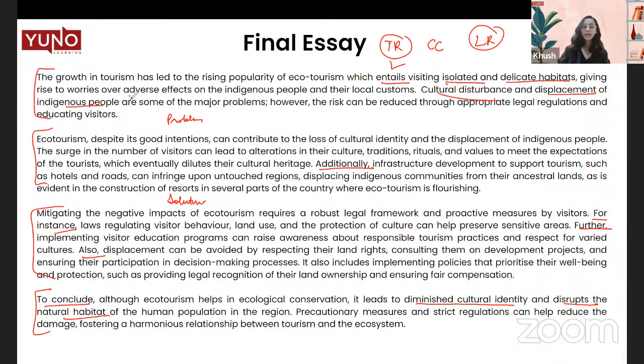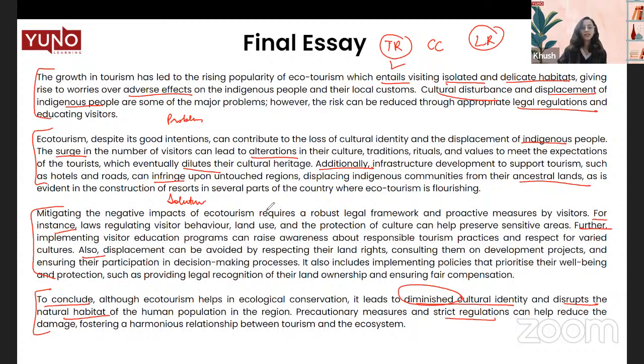Then other words could be like adverse effects. Then legal regulations; here we talked about strict regulations. Every time we use a word, we try to change it as much as possible. Then other words like indigenous people. Then the surge. Surge means increase, so instead of writing increase, a better word for that. Alterations in their culture. Then dilutes, that means diminishes, where here we mentioned diminished. Then infringe, that means inflict, may cause.